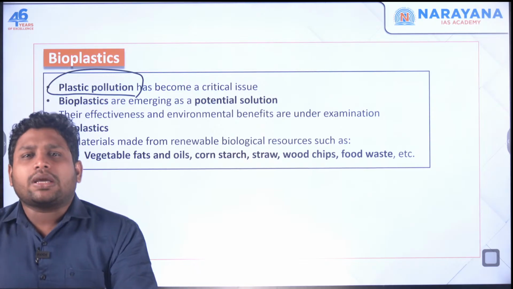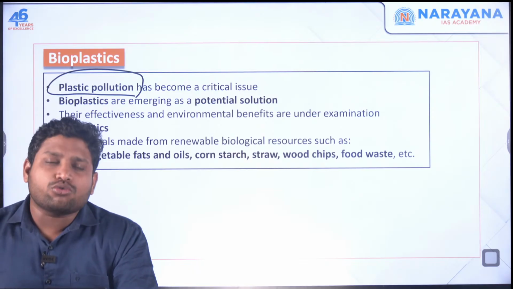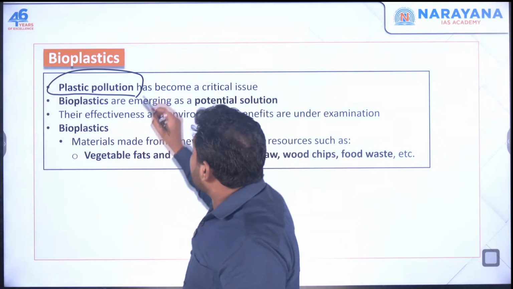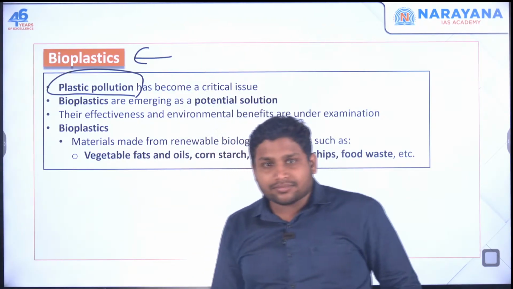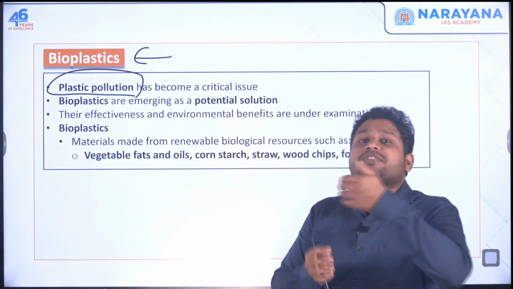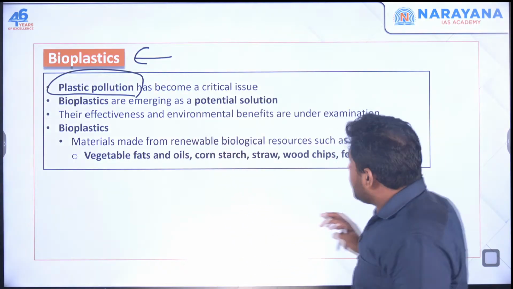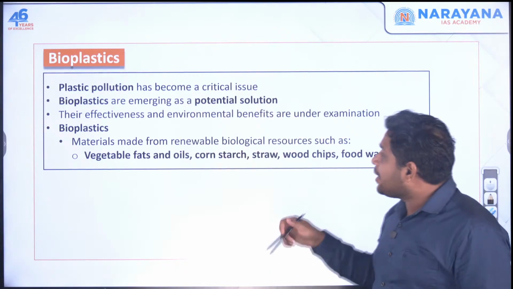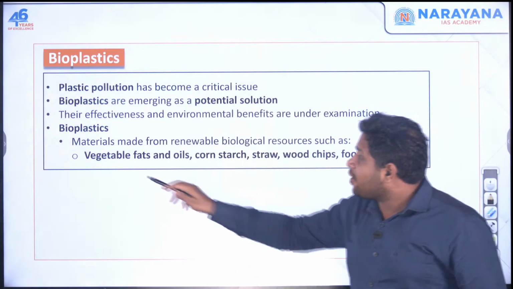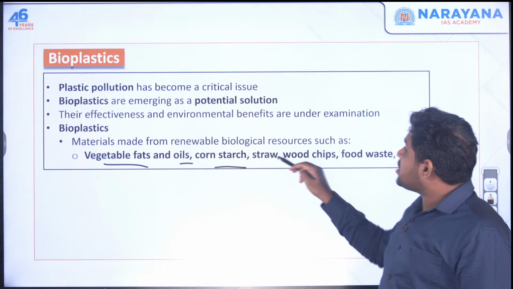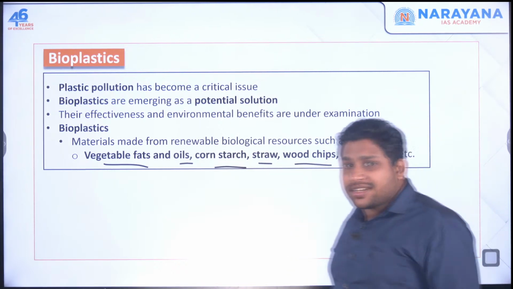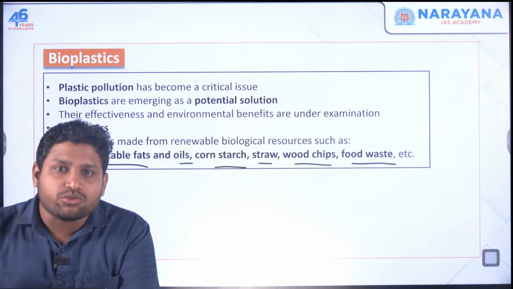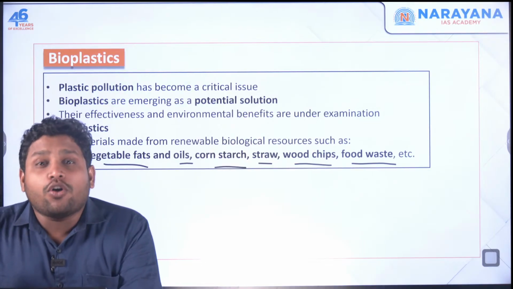So now we are talking about a new concept wherein we are making use of biotechnology to make a kind of plastic that we call bioplastic. Making use of biotechnology, we are making a plastic. What we do here is make a similar kind of plastic, but this plastic is made up of vegetable fats, oils, cornstarch, straw, wood chips, food waste, etc. Now you may ask, sir, what is the normal plastic made up of? The plastic that we use normally is made up of fossil fuels.